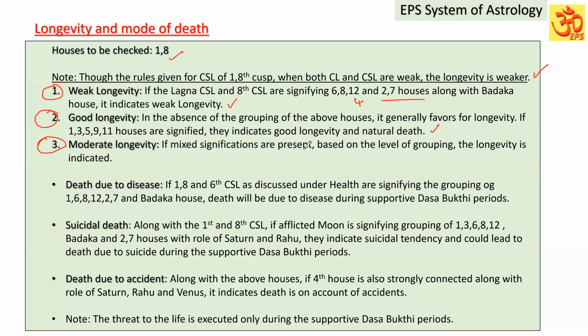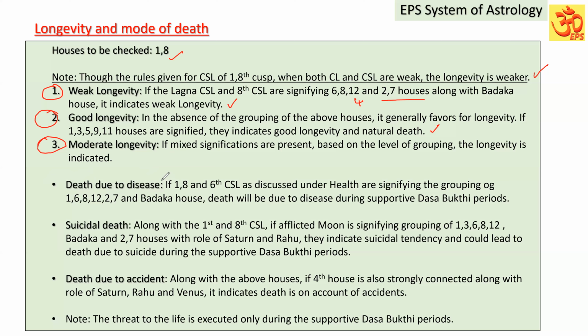If mixed significations are present, both favorable and unfavorable, both are present for the Lagna and longevity. Based on the grouping, the longevity is indicated. It can be average longevity or long longevity. Based on the grouping of houses, we can consider that. Now let us discuss a few points on death, on the mode of death.